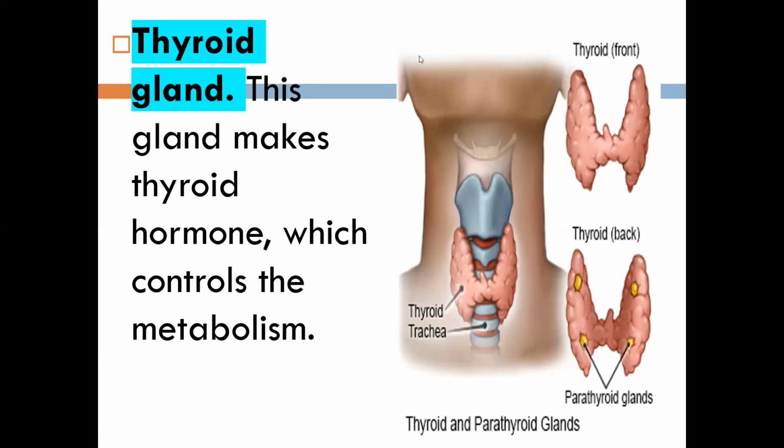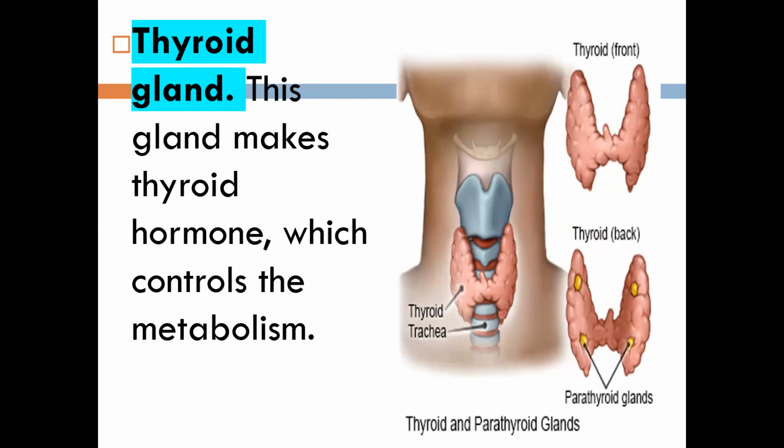Big, ma'am. What about others? Medium, ma'am. Okay. So this thyroid gland is shield-like, like a shield.